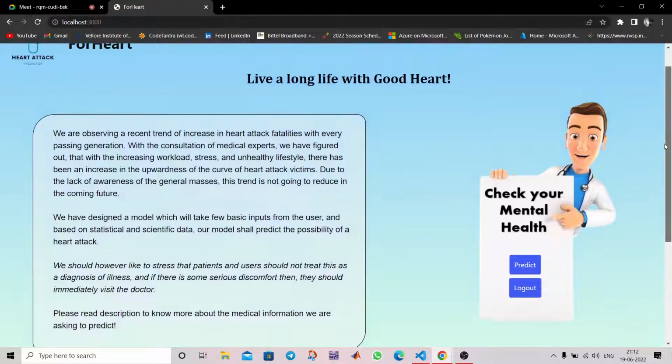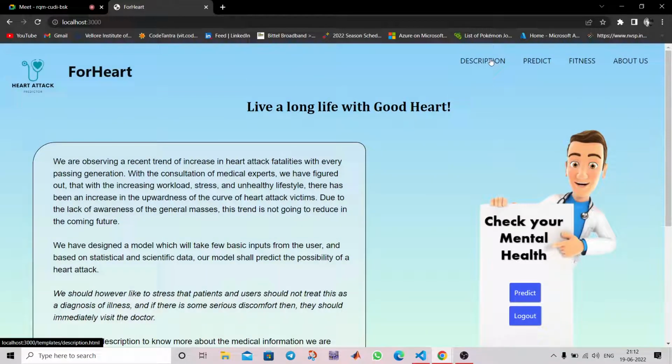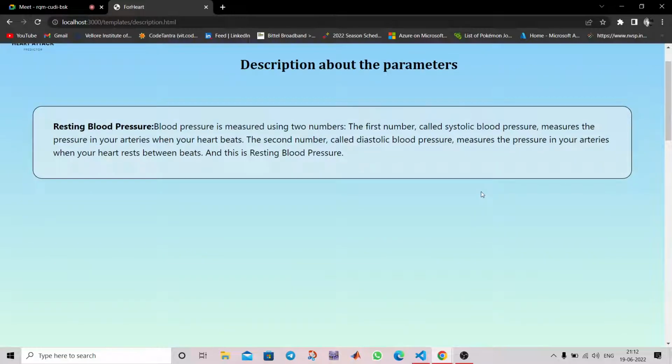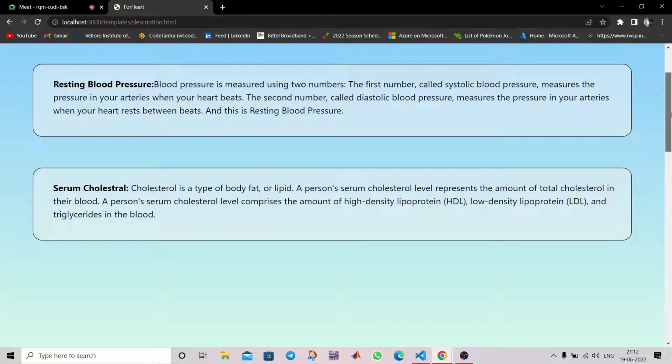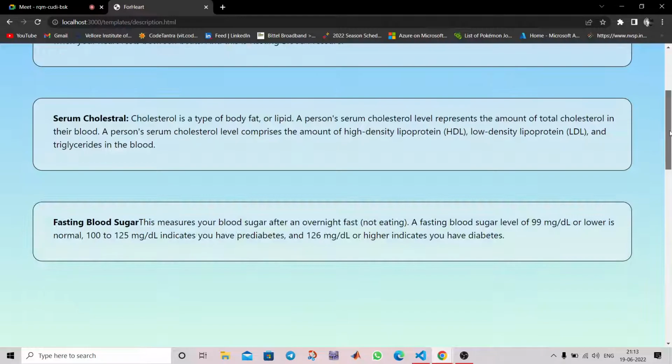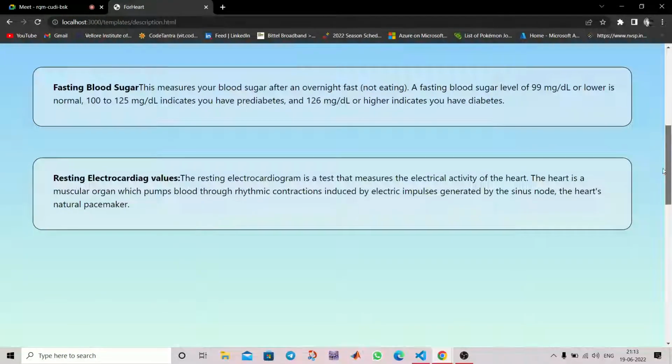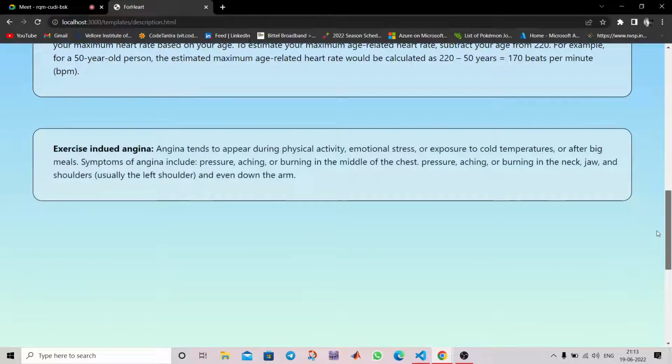We instruct our users to please visit the description page before going to predict. In this description page, you can find all the parameters that we are asking for in order to predict. If you read these instructions, you will give better inputs. Now we will see how our model predicts.